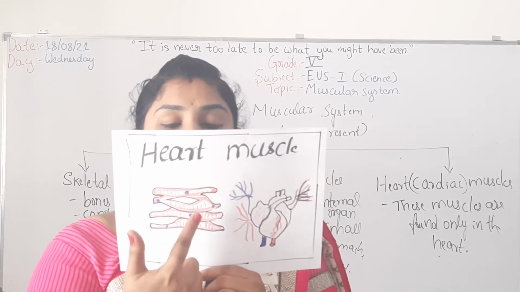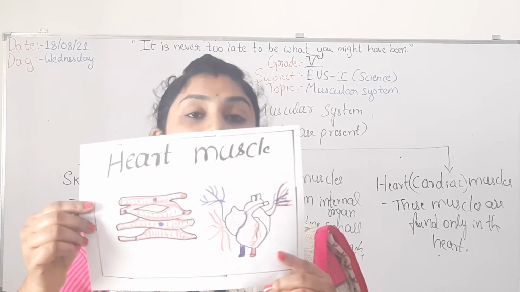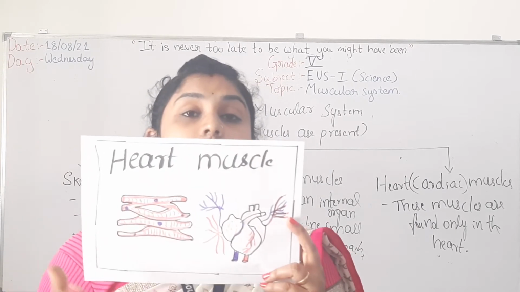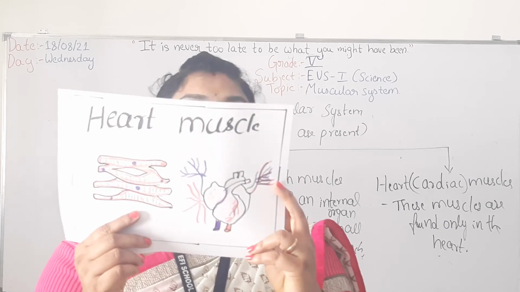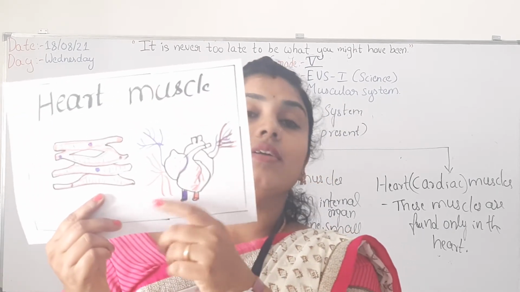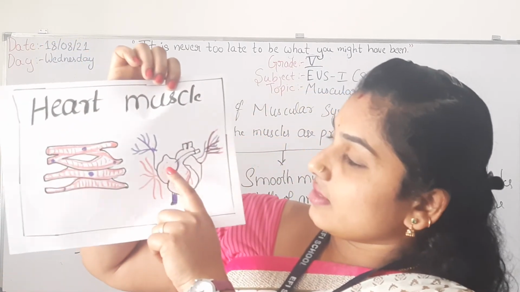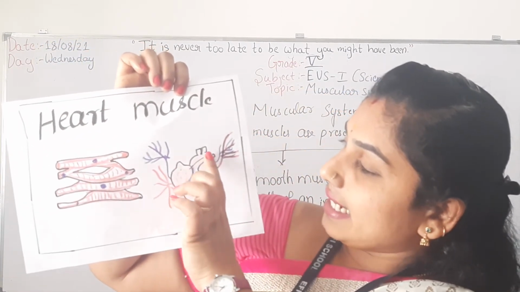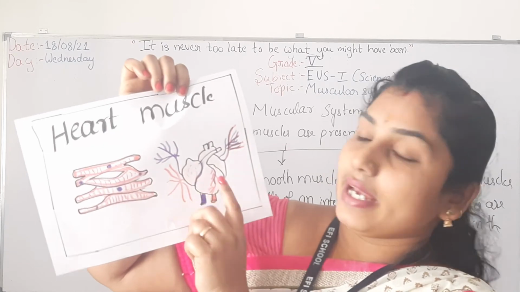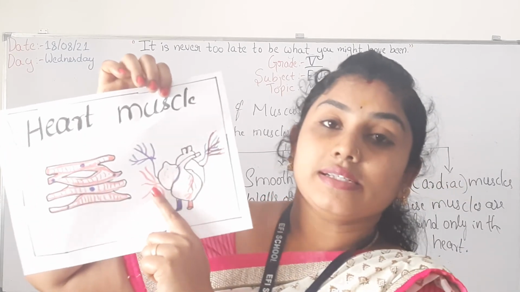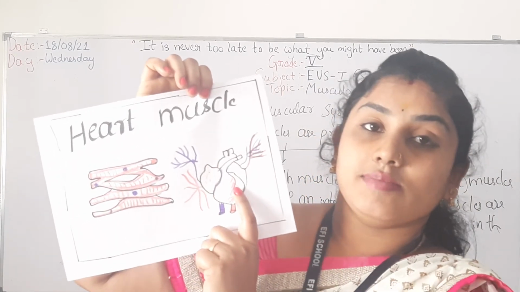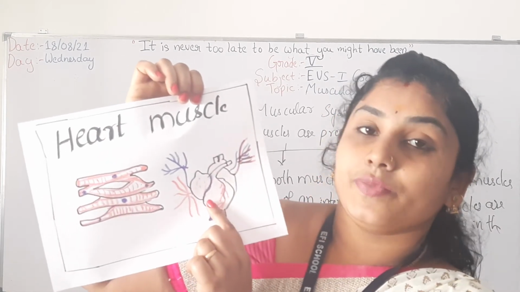Yes, no? See, it is present inside the heart and outside the heart also. See, this is the structure of a heart. So, in the diagram I have shown this red mark. See, this marks inside the heart. The heart is covered by a heart muscle or a cardiac muscle. Can you observe now? Yes.